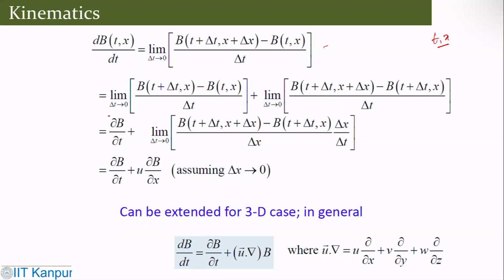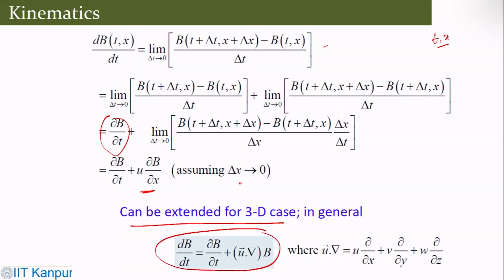So this gets you del v by del t, plus u del v by del x, in one dimension. Similarly, one can extend that to three-dimensional space. In general, one can write it that way. So that's how you connect your total derivative with your partial derivative and the convective derivative. That's the connectivity of that.